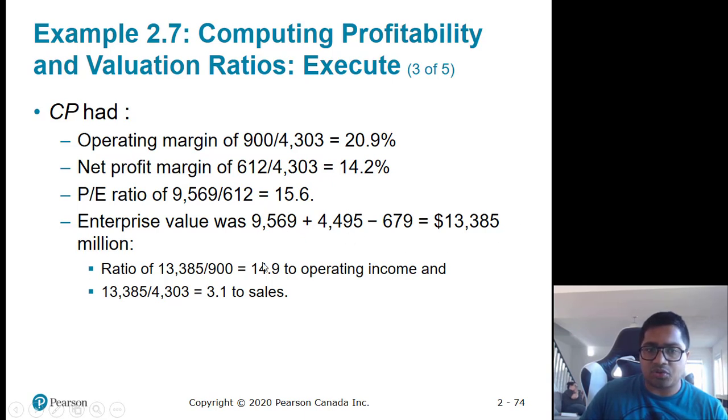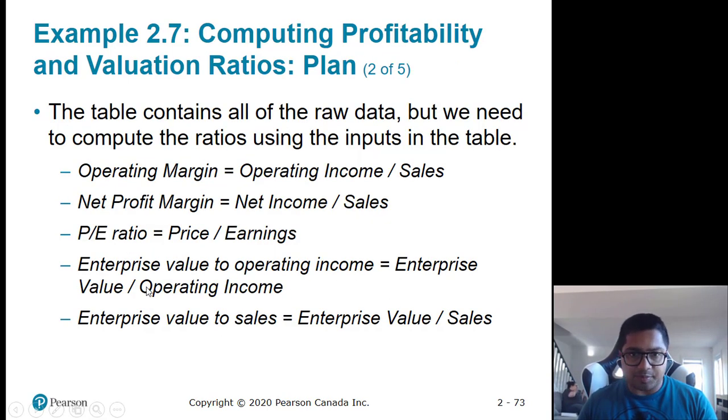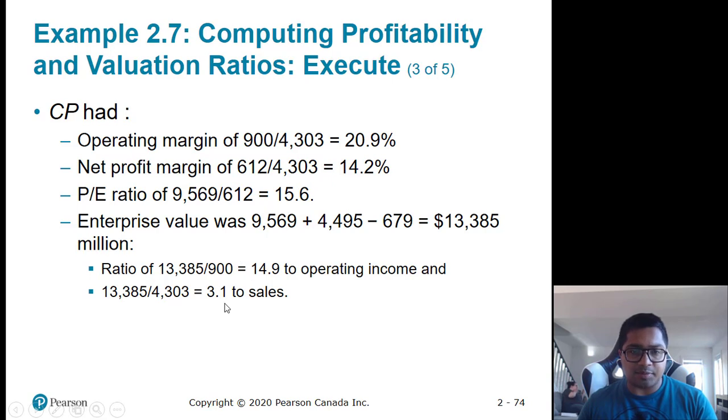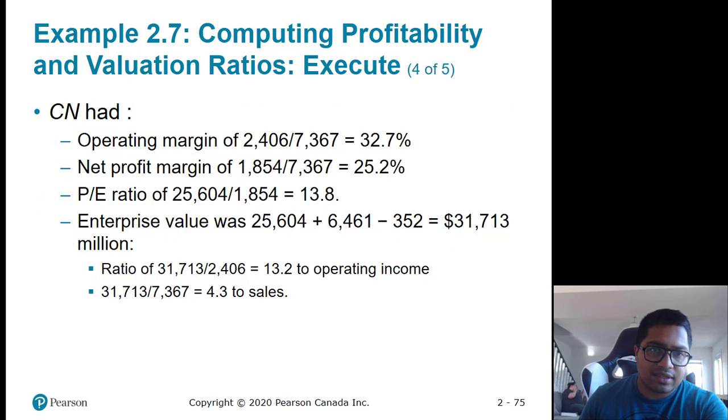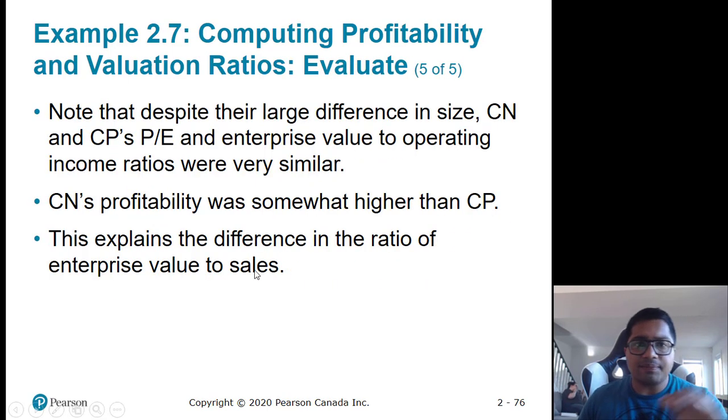So once you know enterprise value, you calculate enterprise to sales, then enterprise to income you calculate, and enterprise to assets. So once you know the ratios, you can easily calculate it. Same way you can calculate for CN. So you can then compare.